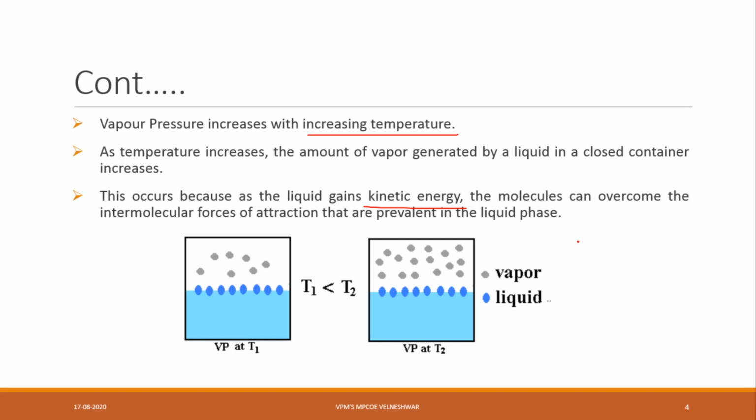The molecules can overcome the intermolecular force of attraction present in the liquid phase. At the starting temperature, the temperature is somewhat low, and at temperature 2, more molecules are coming out. If I keep increasing the temperature continuously, the entire water will evaporate. The best example is a rice cooker.